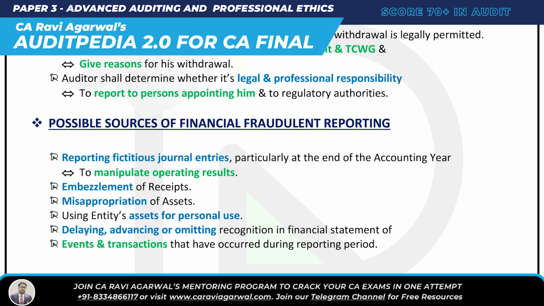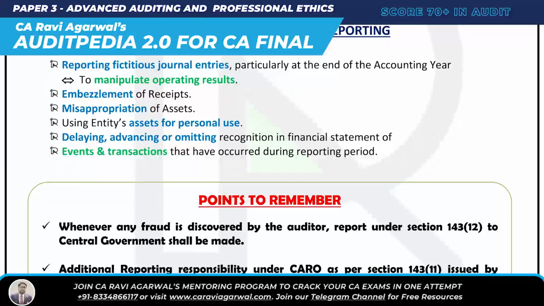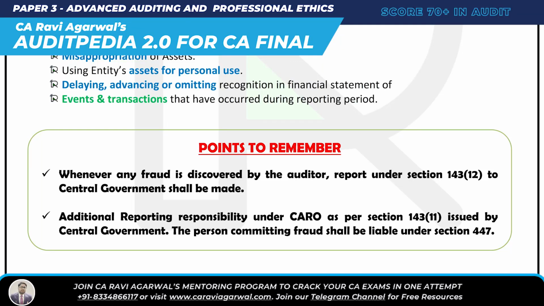Alright, so it's done. Just two more points, just very simple. Whenever fraud is discovered by the auditor, what he has to do as per the Companies Act under Section 143, subsection 12, he has to report to the central government. Also in CARO, as per Section 143, subsection 11, there is an additional reporting requirement issued by the central government.